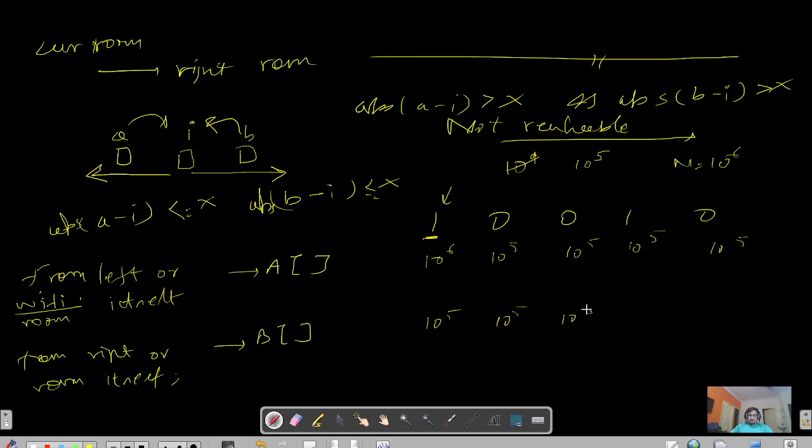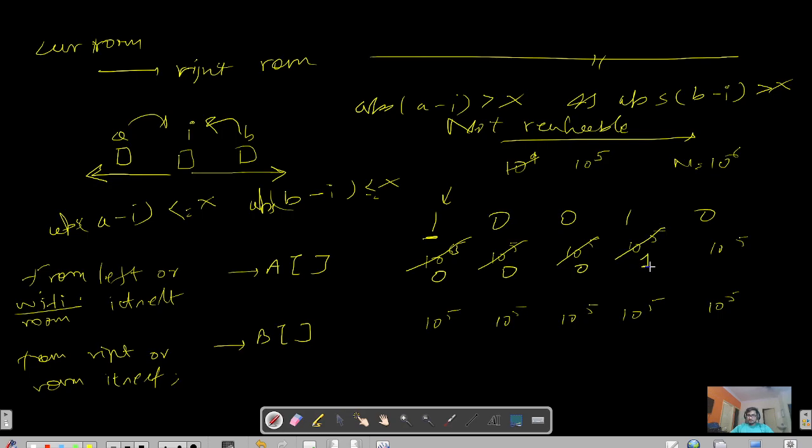I will tell you why this is happening. Why can't we fill -1, or -2 or -3? We will discuss that at the end. So I have filled with 10 power 5. If the current index has the tower, I will update with that index, and I'll keep on updating with that index until I get a new tower. So for I equals 3, I get index 1, a room where the Wi-Fi is available.